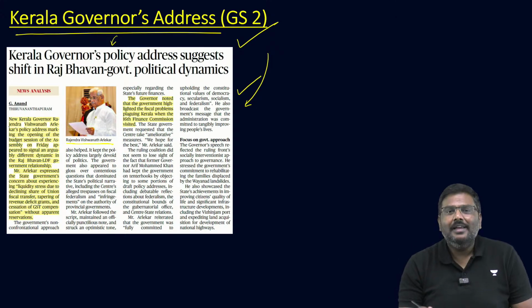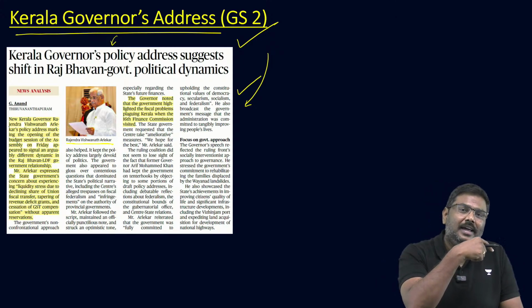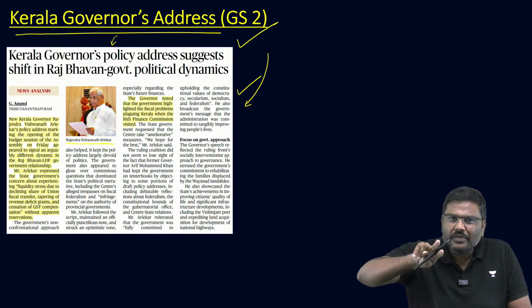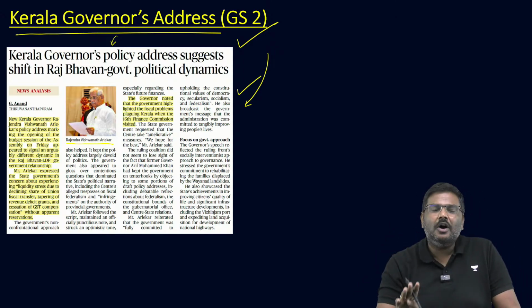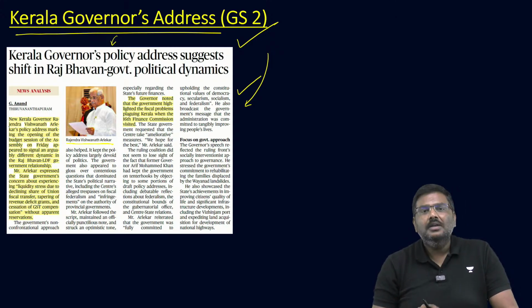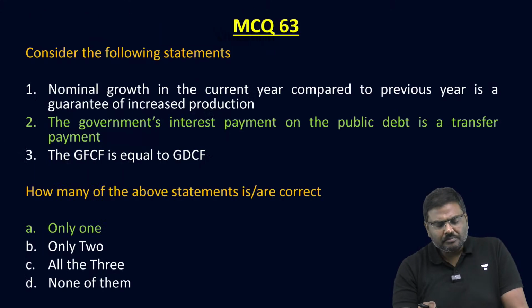So essentially you can use this point as a writing point or as a supporting point when you talk about the office of governor and the importance of the office of governor and the conflict with the state government in paper 2. Done? So these are the 9 articles from the Hindu newspaper today.